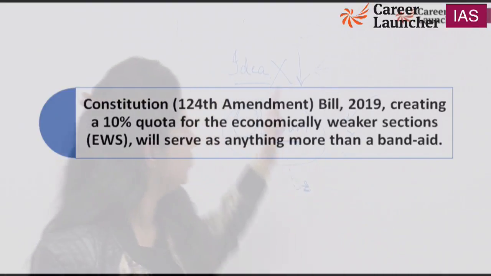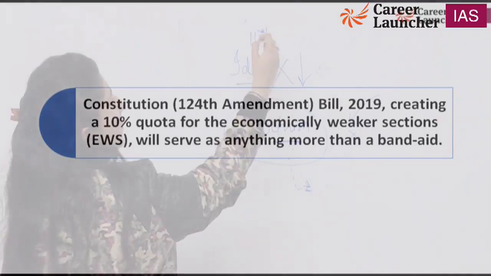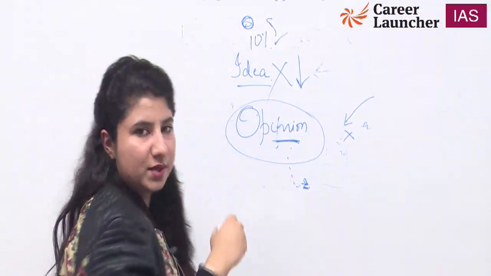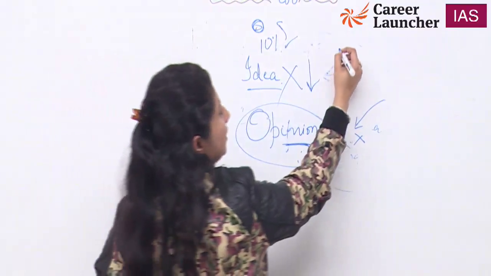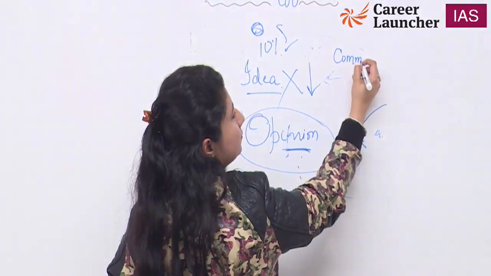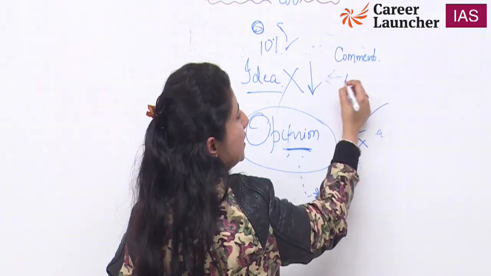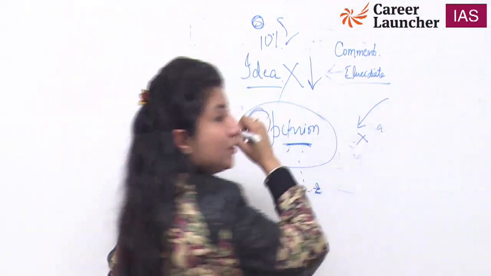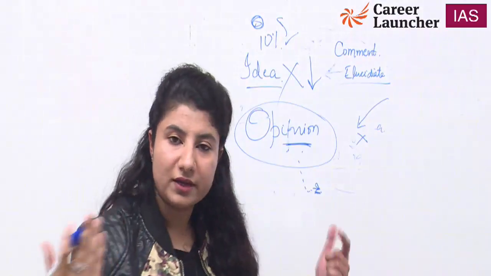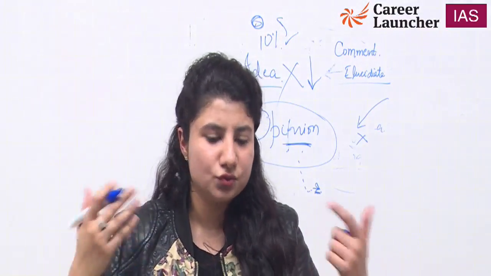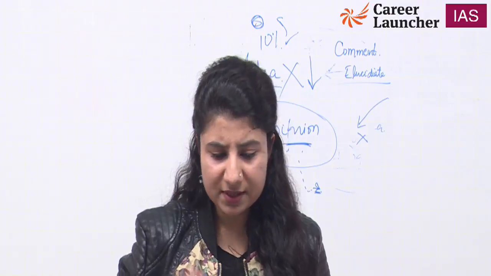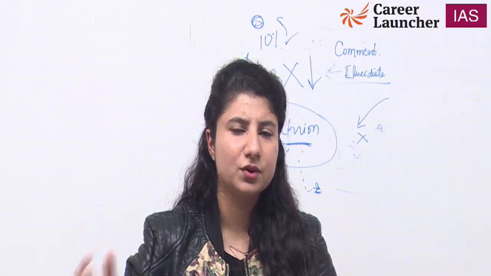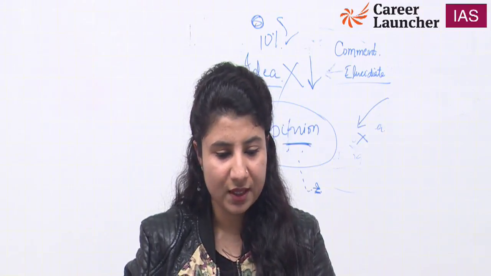Now something has happened, the 10% quota has come. Many people will say it is very good, many will say it is completely useless, many will stay in between, a complicated situation. You will get questions like comment on the 10% quota, elucidate, critically analyze. How will you critically analyze when you do not have any idea about it, or you have ideas but do not know how to execute? So one person is saying that it will serve nothing more than a band-aid. Band-aid would refer to a temporary relief, right?